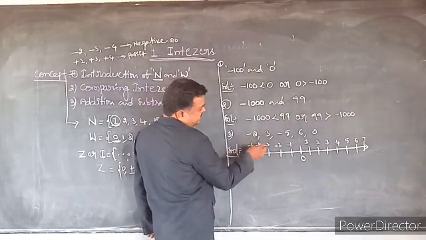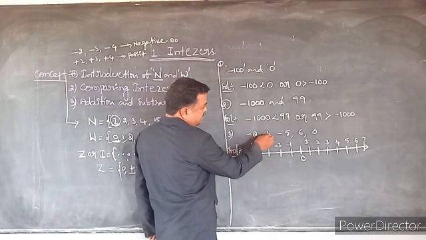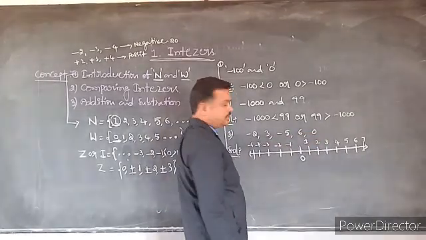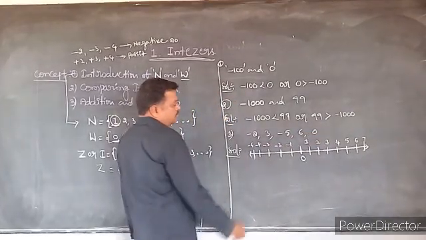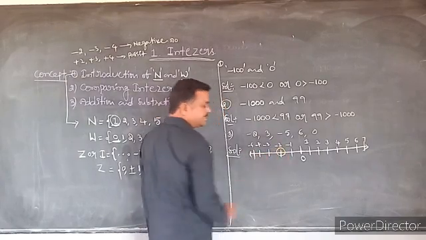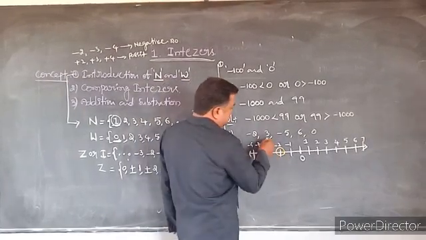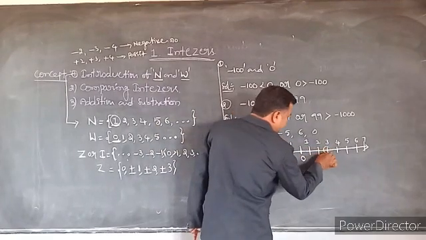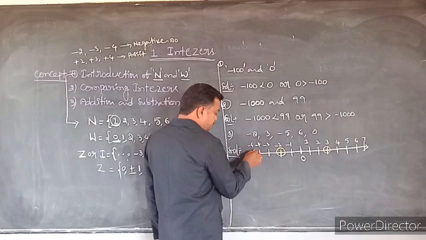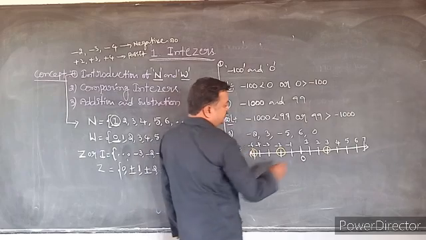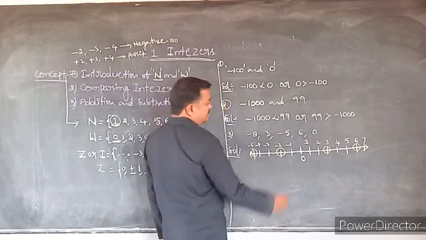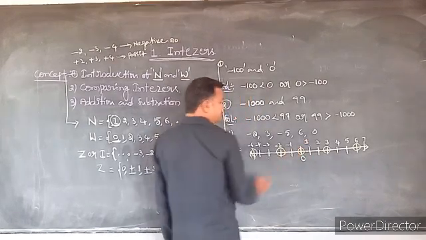Now we have to plot the integers -2, +3, -5, +6 and 0. First one is -2, it is here. Second is plus 3. Third one is -5. Then the fourth one is plus 6. Then the fifth one is 0.